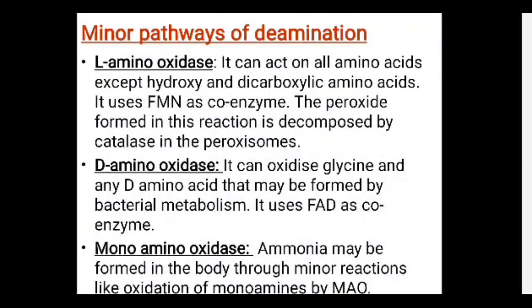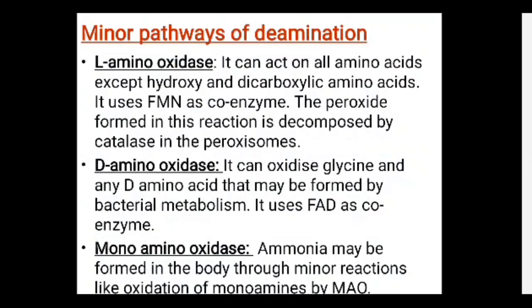Then other minor pathways of deamination are L-amino oxidase, D-amino oxidase, and monoamine oxidase. L-amino oxidase can act on all amino acids except hydroxy and dicarboxylic amino acids, and it uses FMN as the coenzyme.